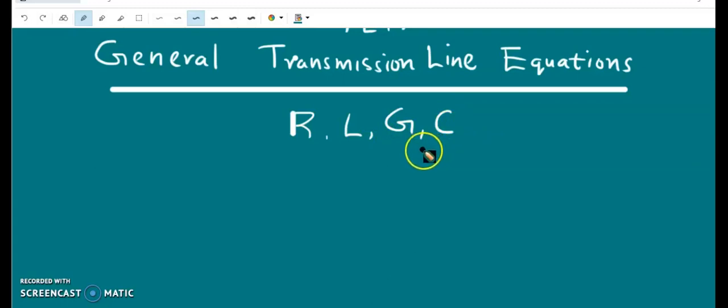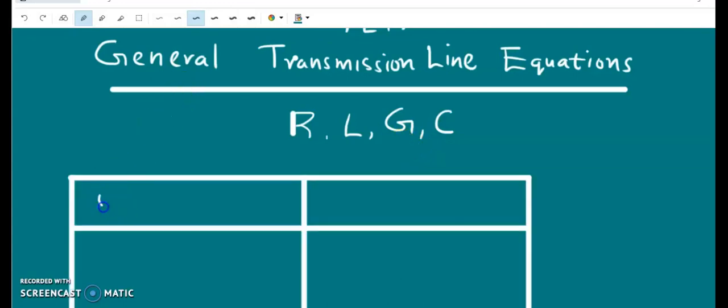So before going to the derivation of the general transmission line equations, we just find out the difference between an ordinary electrical network and a transmission line.